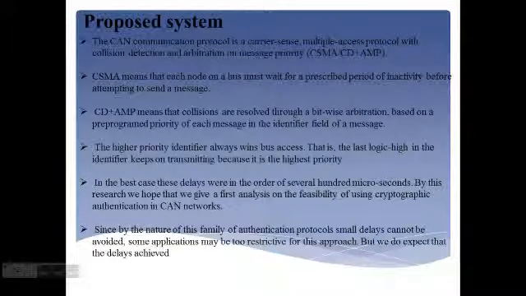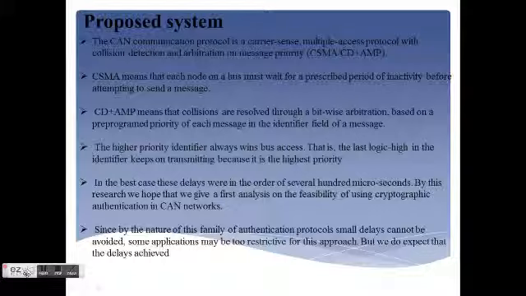In the proposed system, I am going to use three protocols: CSMA, CD, and AMP. CSMA means carrier sense multiple access, where each node on a bus must wait for a prescribed period of inactivity before attempting to send a message. Then collision resolution and arbitration on message priority means that collisions are resolved through a bitwise arbitration based on a pre-programmed priority of each message in the identifier field of the message. In the best case, these delays were on the order of several hundred microseconds.